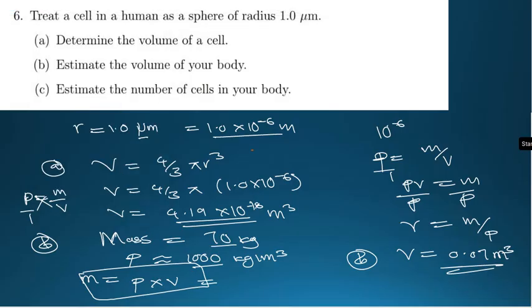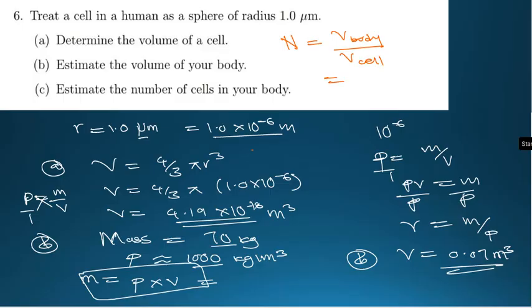Our last question is to estimate the number of cells in your body. It is very simple. Since we already know the volume of a cell and the volume of your body, you can find the number of cells in your body to be equal to the volume of the body over the volume of a cell.